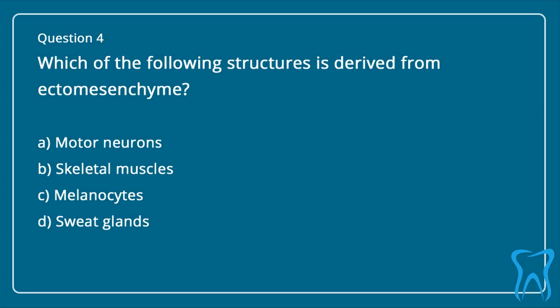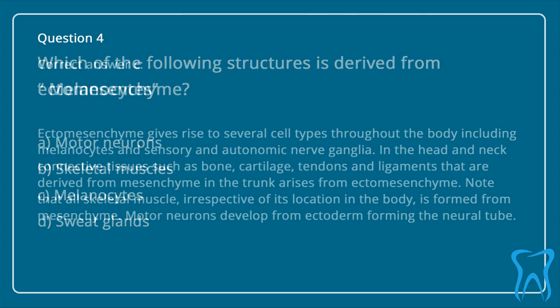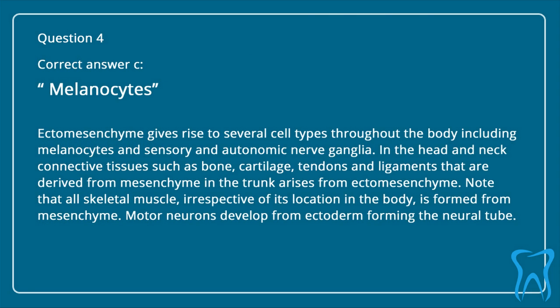Question 4. Which of the following structures is derived from ectomesenchyme? A. Motor neurons. B. Skeletal muscles. C. Melanocytes. D. Sweat glands. Correct answer is C. Melanocytes.